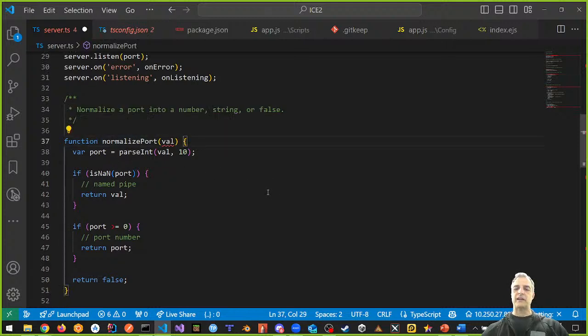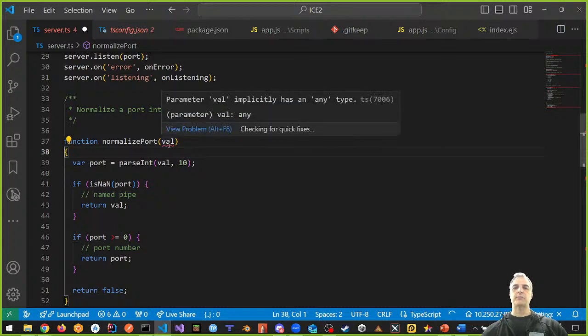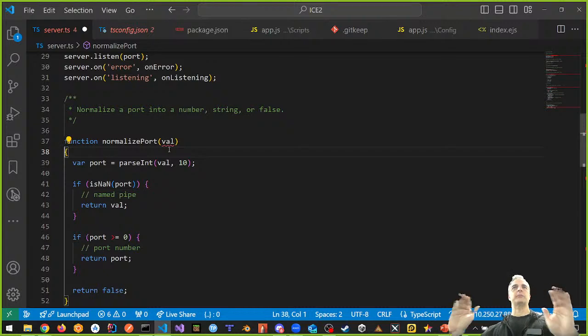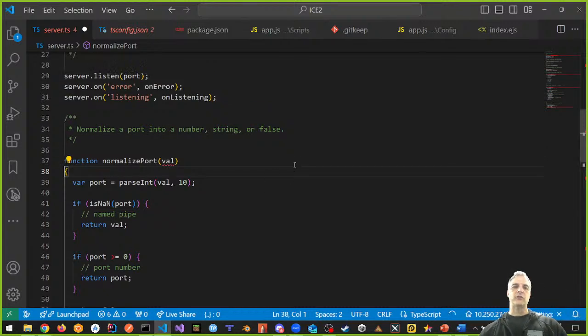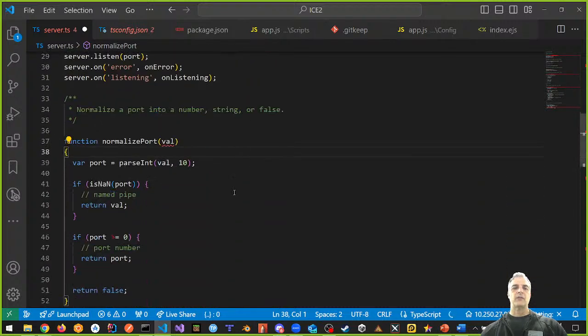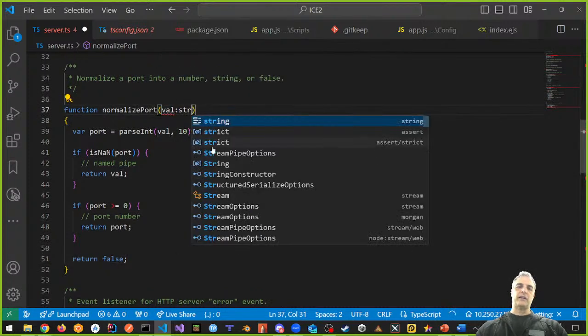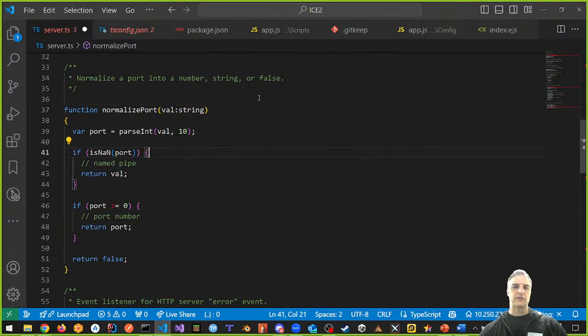And now this is where we get a little funky. So what value is normalized port? Remember, we can't allow explicit any. What type of value could this be? Well, if we look here, the port is going to be a string. That's what it's going to be, a string, right? Well, if it's a string, it's going to return a couple of things. Normalized port returns any right now. But let's go back to this. Let's say that val is a string, right? We can say that. That's good.